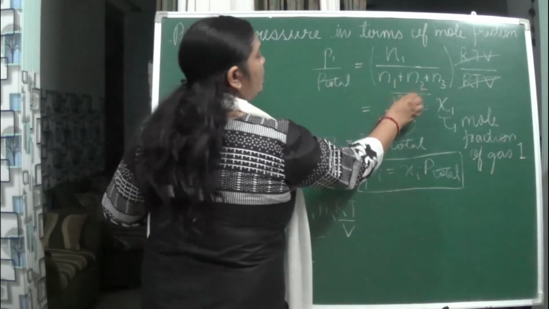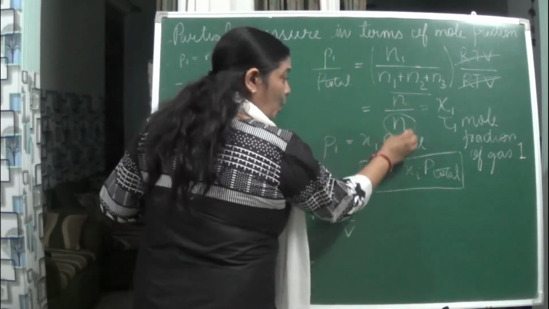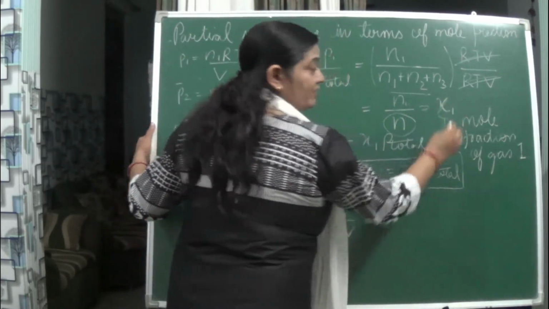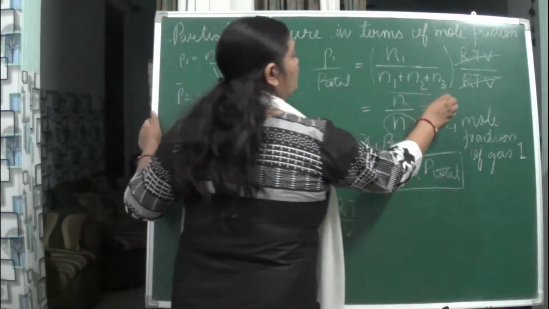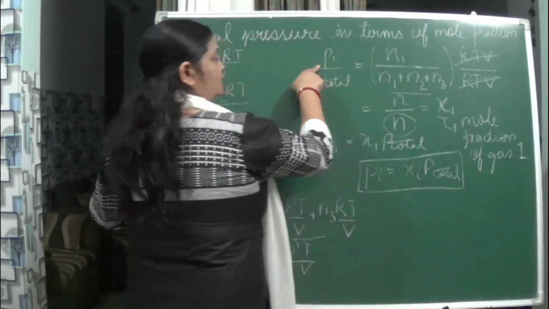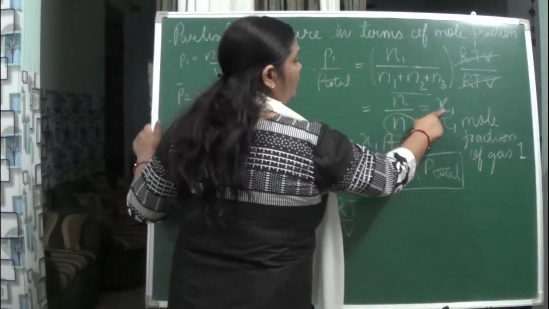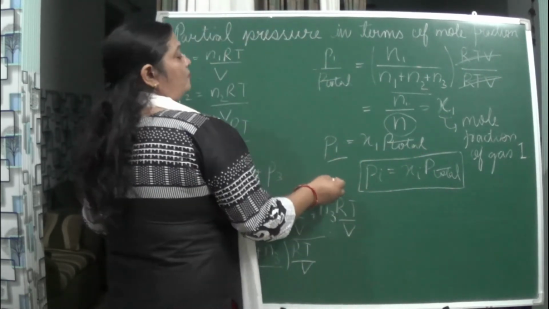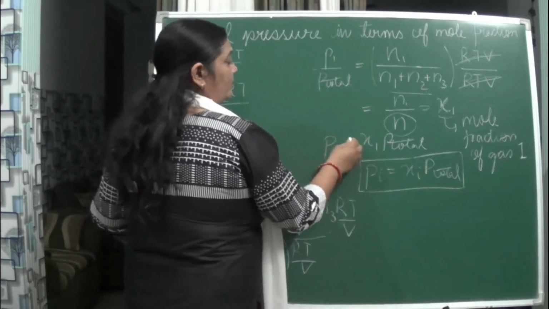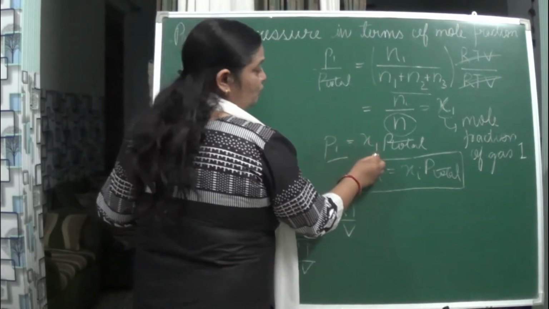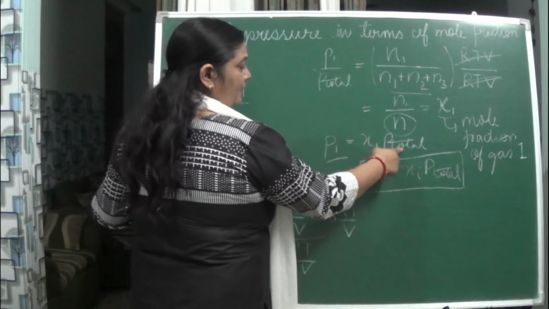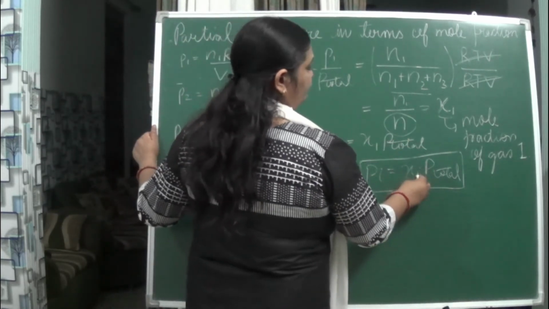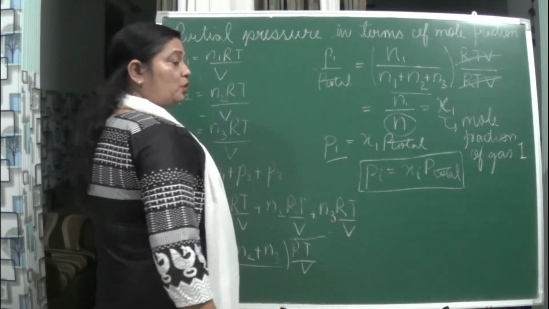So it becomes N1 upon N is equal to what? X. X represents mole fraction only, isn't it? So what is the mole fraction of the first one? We will be writing X1. So now what is the pressure of the first gas? It will be X1 times P total, isn't it? So P1 is equal to X1 into P total.